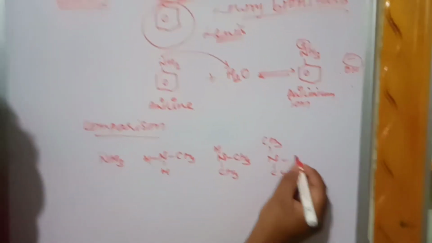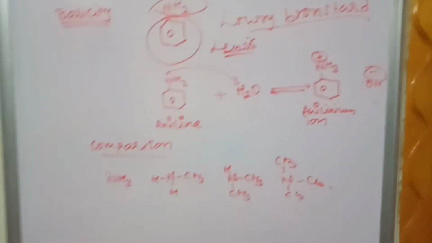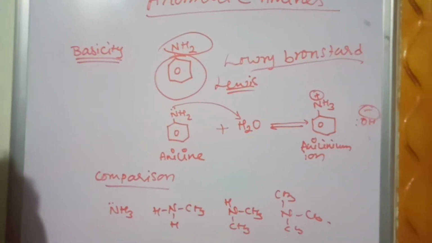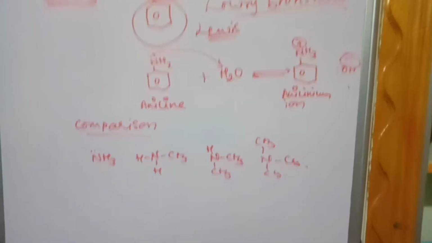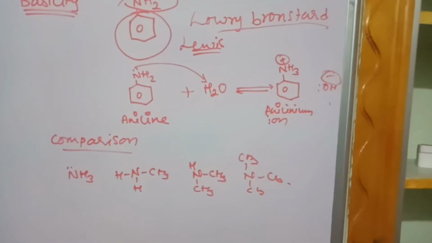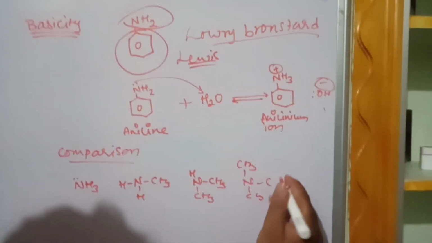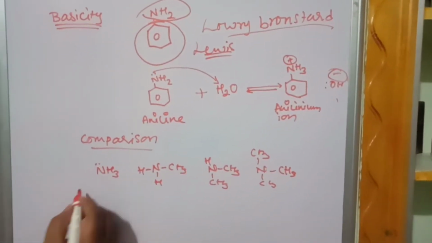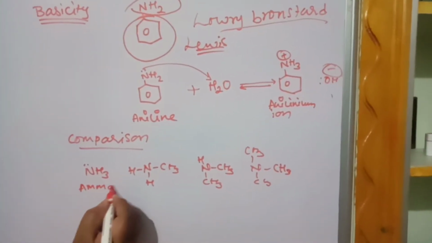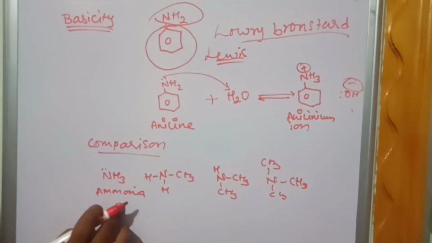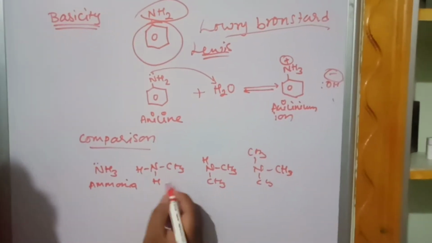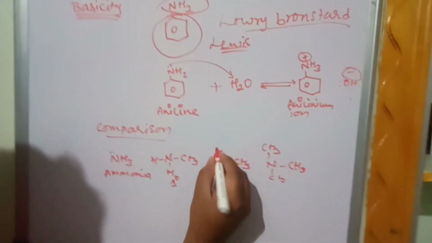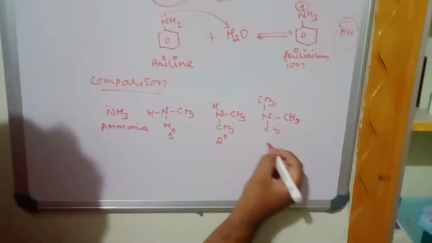These are aliphatic amines. Now, which amines are more basic in nature? Whether aliphatic amines or aromatic amines are more basic, we have to understand first. Methylamine is primary, because it has two hydrogens; secondary means one hydrogen; tertiary means no hydrogen.